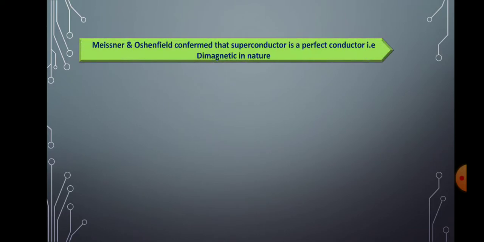After that, Meissner and Ochsenfeld confirmed that a superconductor is a perfect conductor, that is diamagnetic in nature. Yes, it means it acts as a perfect conductor, meaning no resistance towards electricity. It means they are diamagnetic in nature also.